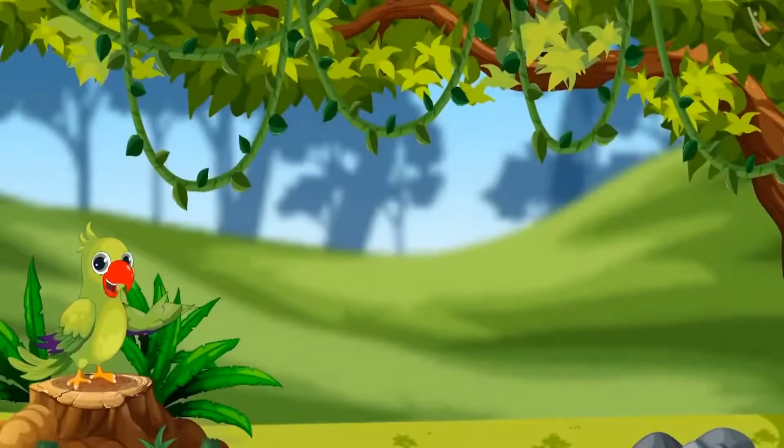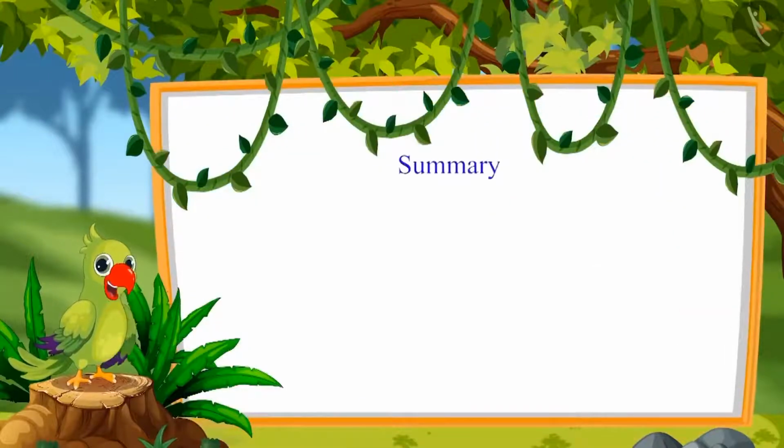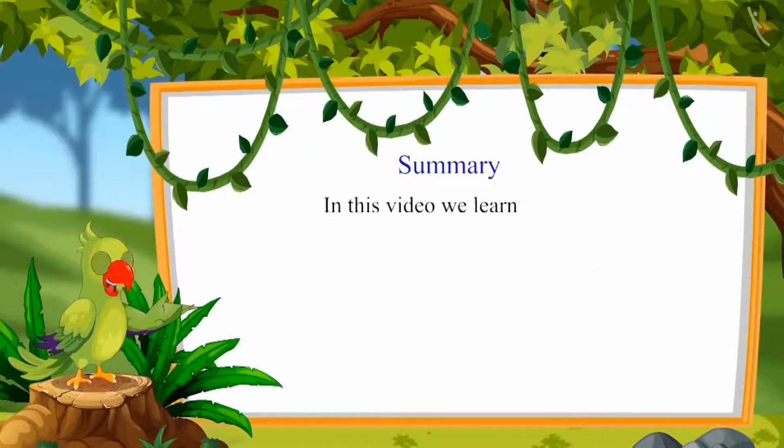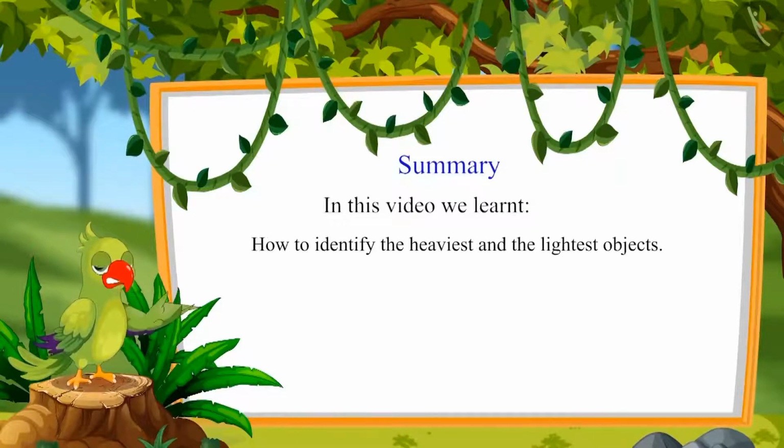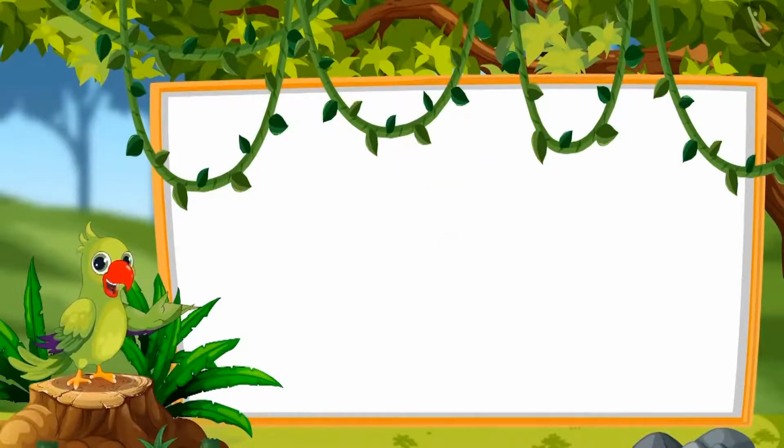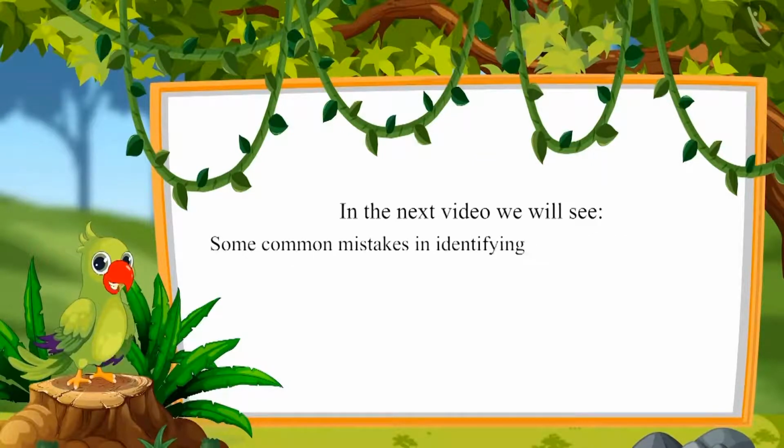Was your answer the same, children? It seems you have learned to recognize the lightest and heaviest objects. So children, in this video we learned how to identify the heaviest and the lightest objects. In the next video we will see some common mistakes in identifying heavy and light objects which should be avoided. Till then, bye children.